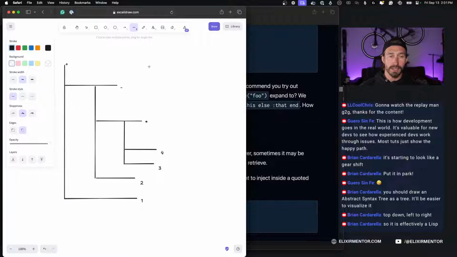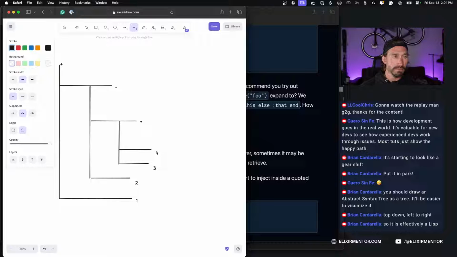Let's see if I can do this. I'm going to do this. I don't know if this is going to make sense. Will it look like a tree?